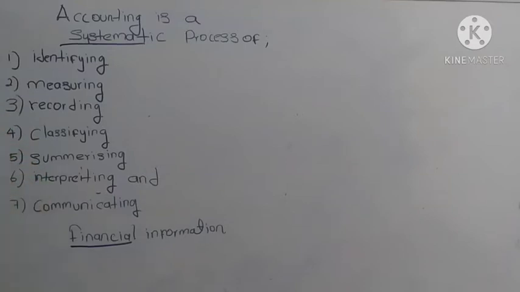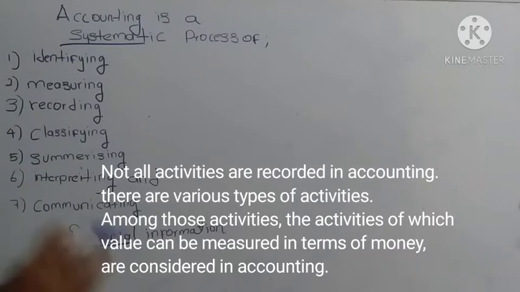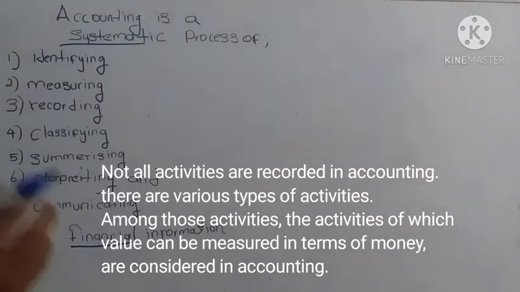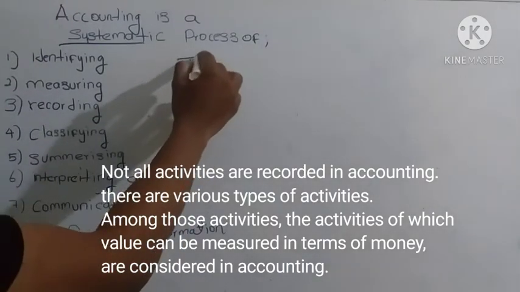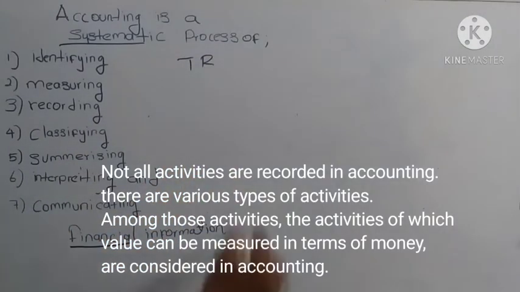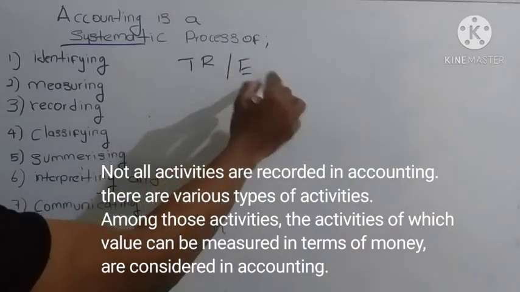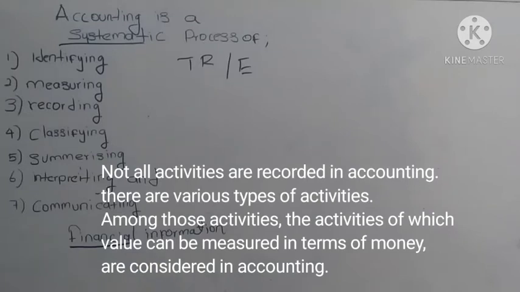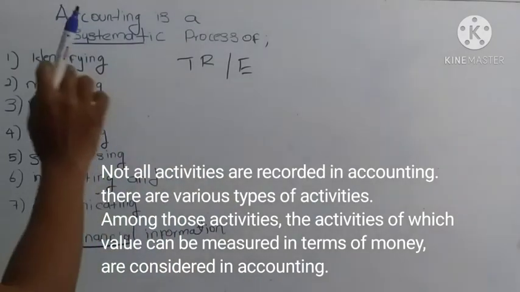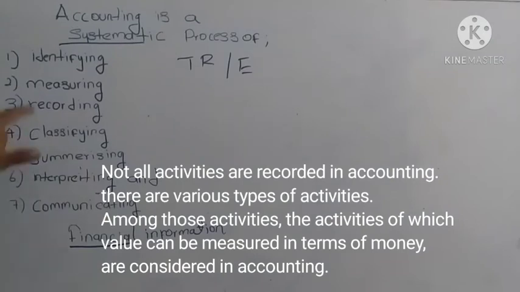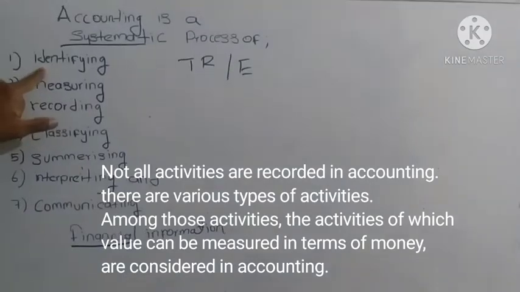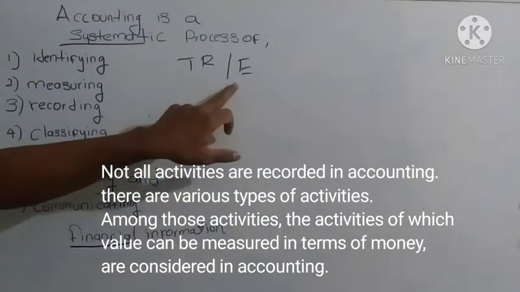The first process of accounting is identification. First of all, you should identify what the accounting transactions are. What are the transactions and events that need to be recorded? In this first stage, the accountant will understand what transactions and events need to be recorded.